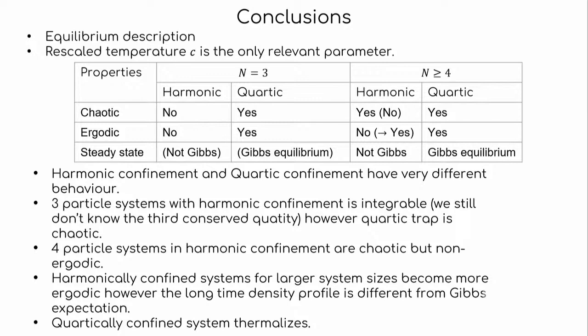We do not know what steady state this is going to go to, and for n equals 3 we also expect it to go to equilibrium, but we haven't checked it. For 4 and larger system sizes, even though it's chaotic, we find that in harmonic confinement the system is non-ergodic. For larger system sizes, we don't have a clear indication, but we hope it goes to ergodic. So it's not very clear. We are still checking it carefully, but it definitely does not go to a Gibbs equilibrium state. In the chaotic trap, it's fine. It's behaving chaotically, it's ergodic, and it goes to a Gibbs equilibrium state.